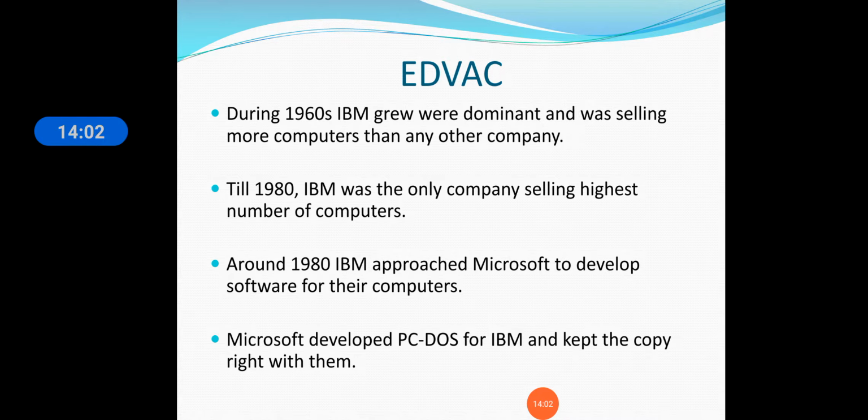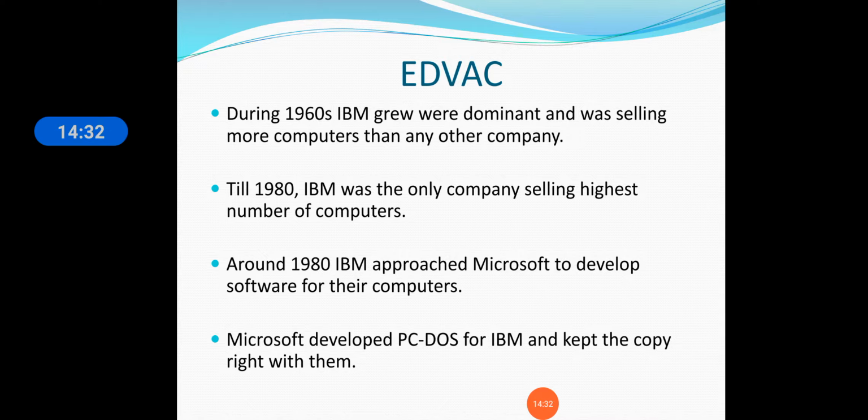During the 1960s, IBM grew very dominant and was selling more computers than any other company. Till 1980, IBM was the only company selling the highest number of computers. Around 1980, IBM approached Microsoft to develop software for their computer. Microsoft developed PC-DOS for IBM and kept the copyright with them.